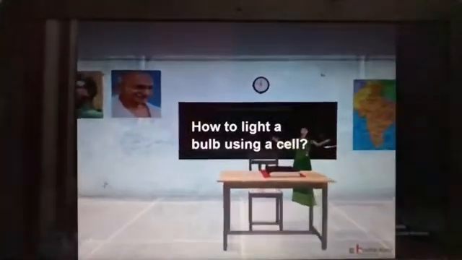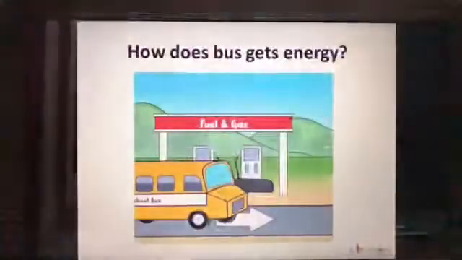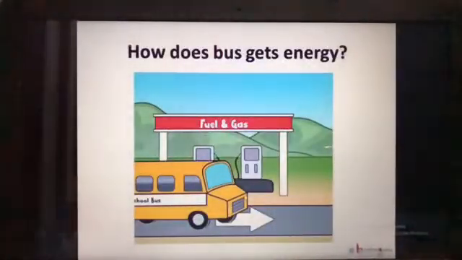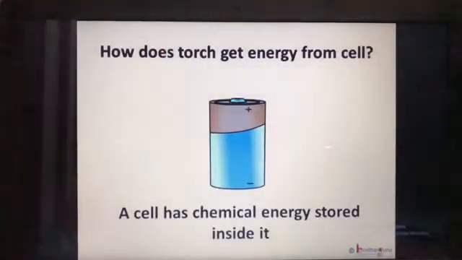Kids, a bulb is the most commonly used source of light. So today we shall learn how to light a bulb using a cell. The bus fills petrol from the petrol pump, and thus the petrol pump supplies it energy. Then how does a cell supply energy to a bulb? As you know, a bulb needs electric current to glow. An electric cell produces electricity from the chemicals stored inside it. When we connect the cell properly with the bulb, the chemicals produce electricity.